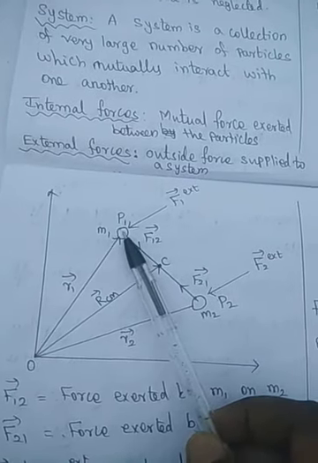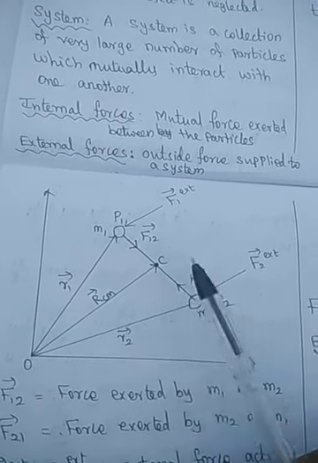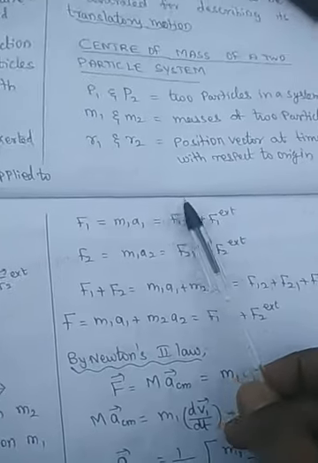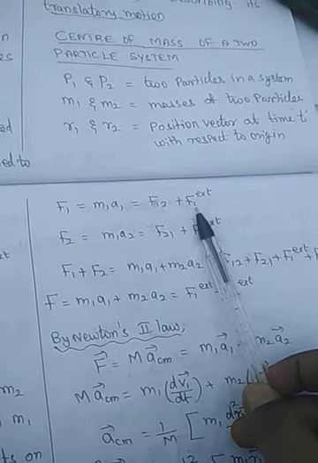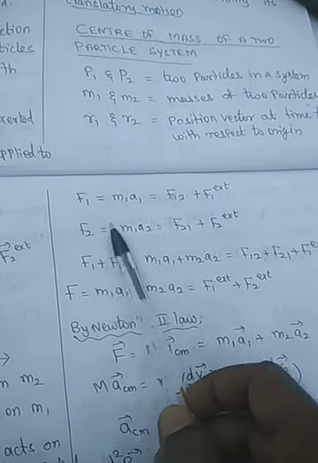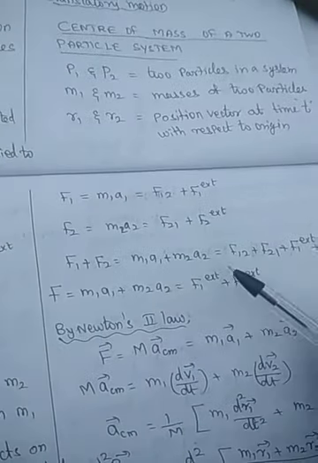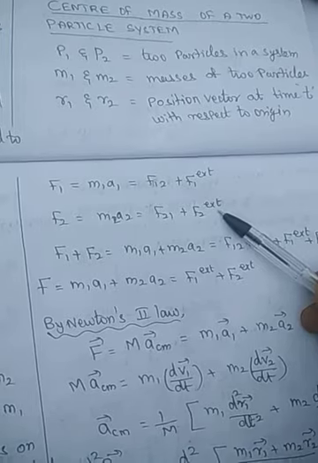One force is the force exerted by m1 on m2, that is F12, and another one is the external force. So m1a1 equals F12 plus F1 external. Similarly, for the second particle, m2a2 is equal to F21 plus F2 external.